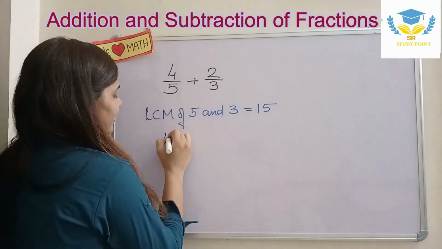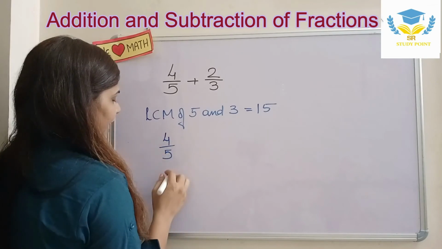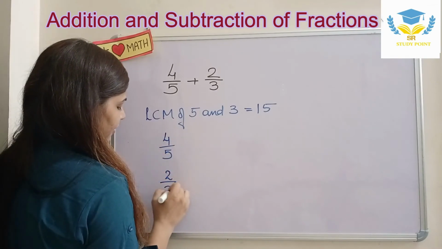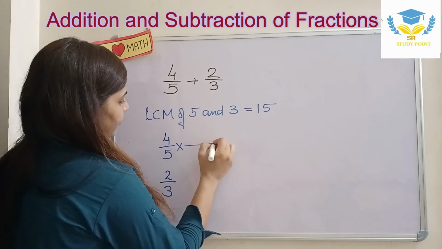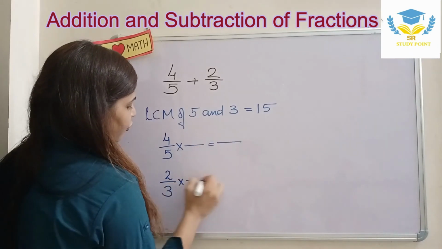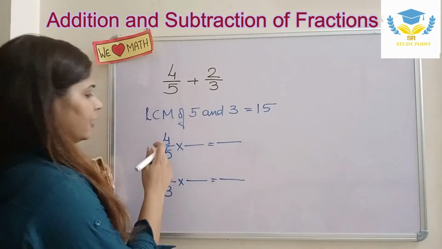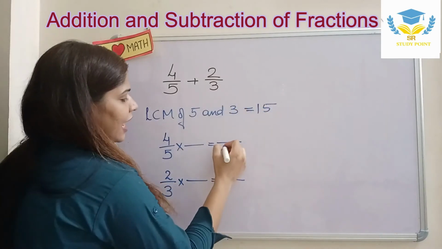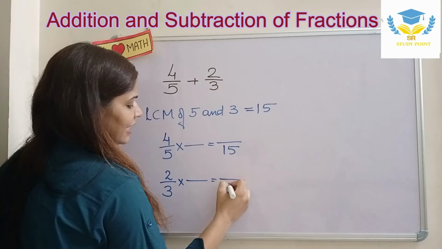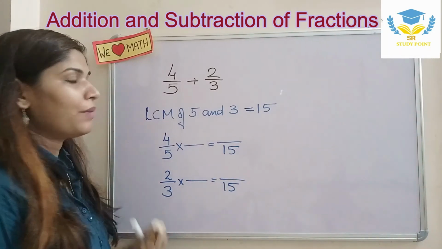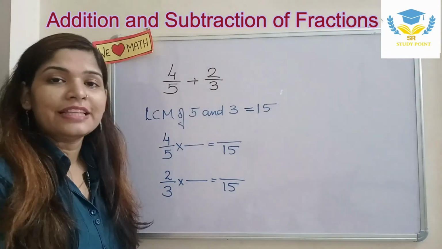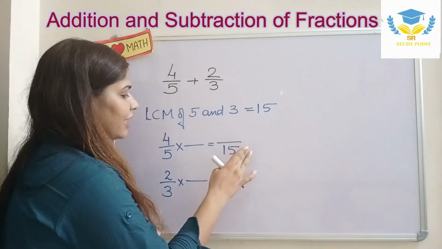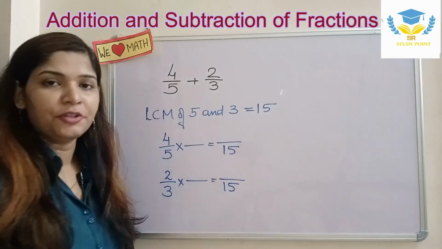Now we will make them like fractions as we were doing in comparing. You have to follow the same steps. LCM is 15. I'm going to write down 15 as the denominator, and I have to make equivalent fractions, or like fractions, with 15 as the denominator.